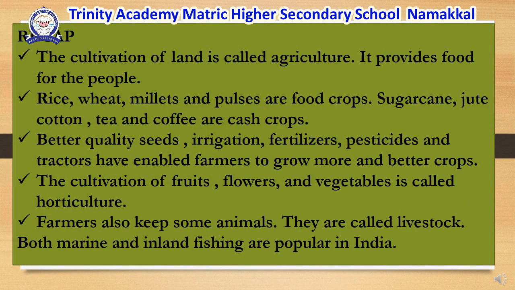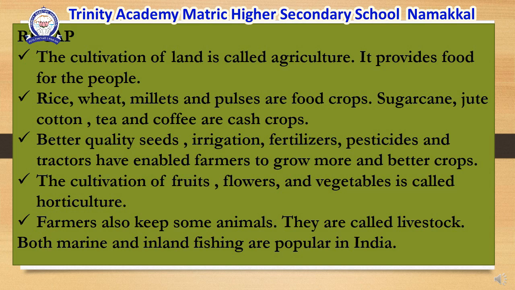Children, now we can recall the main points. The cultivation of land is called agriculture. It provides food for the people.